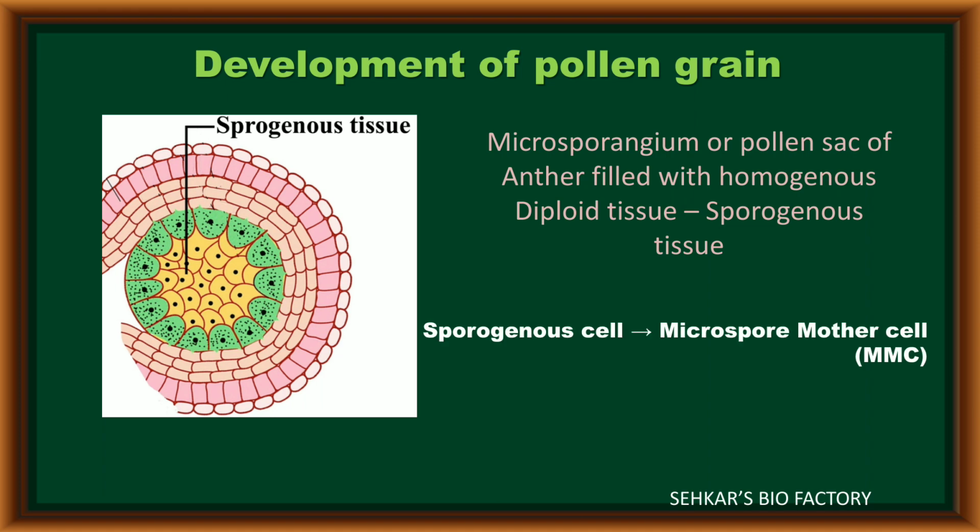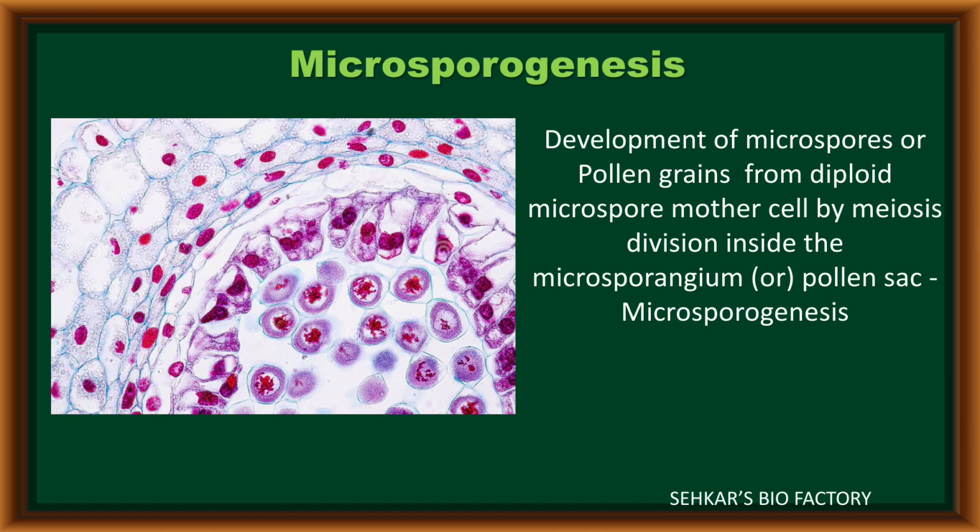In this sporogenous tissue, every sporogenous cell becomes a microspore mother cell. During microsporogenesis, the development of microspores or pollen grains occurs from a diploid microspore mother cell by meiosis division inside the microsporangium or pollen sac.